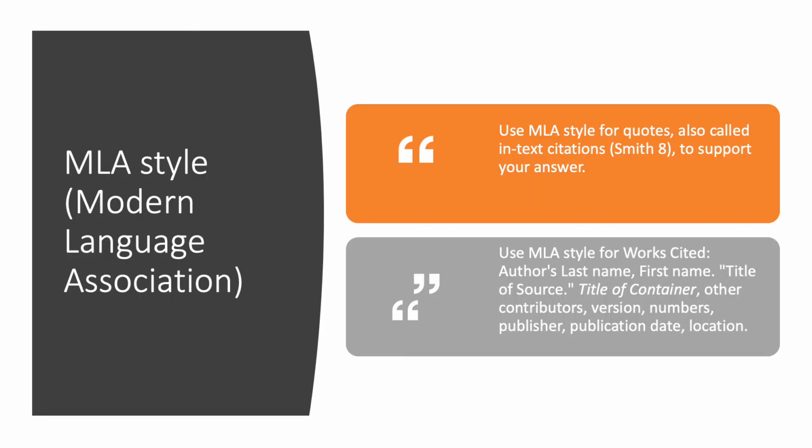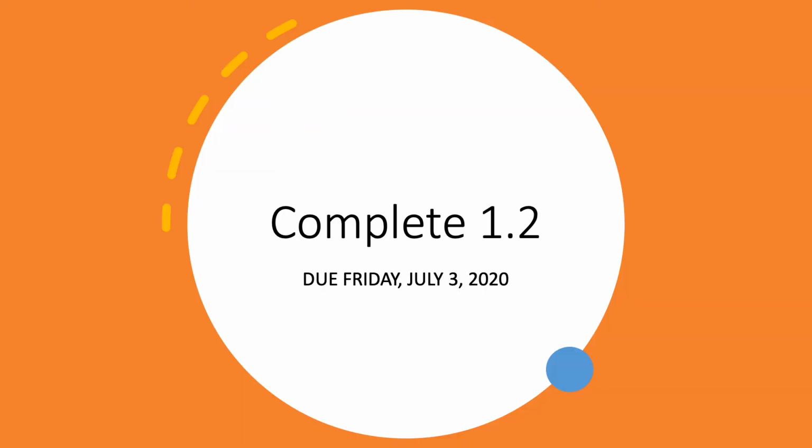MLA style is Modern Language Association, and there's information provided in Moodle. I've got information about MLA style for quotes, the author and the page, and then MLA style for works cited, but I just want to make sure that we understand it. So you will complete assignment 1.2, which is due Friday, July the 3rd, 2020.